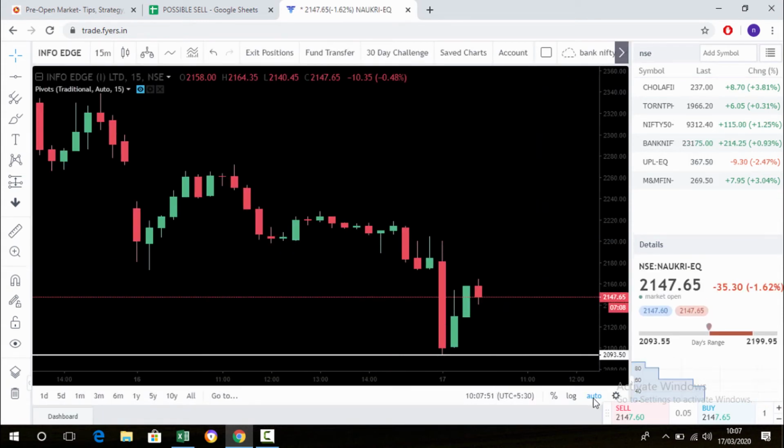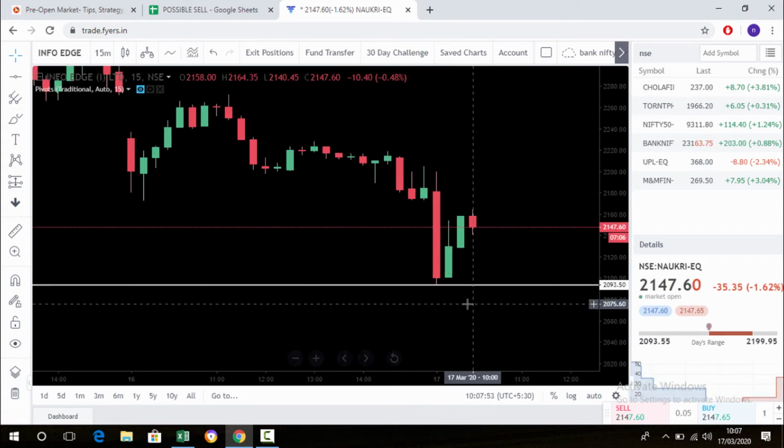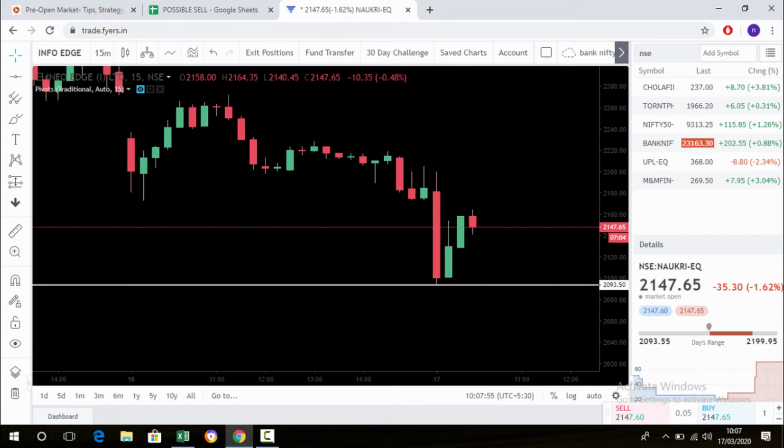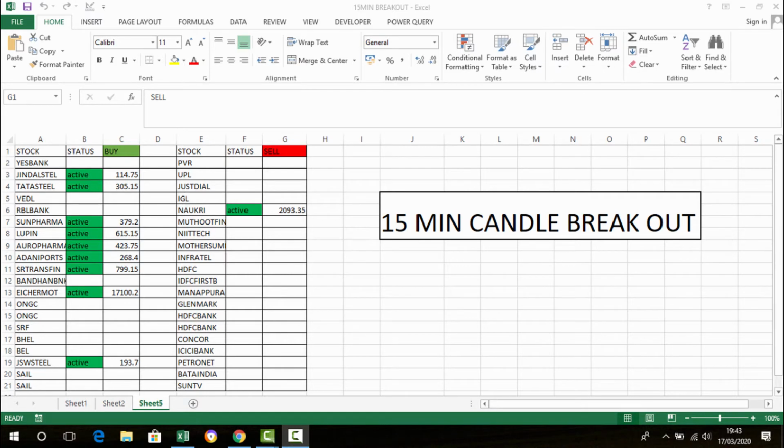Okay, Naukri is not active to sell. Once it breaks the low, then only sell. Now we saw that the scan is working perfectly. Today it selected 10 stocks. At 9:30, once you go to Data and Refresh All, we got 10 stocks. Those 10 stocks are best for the 50 minutes breakout.